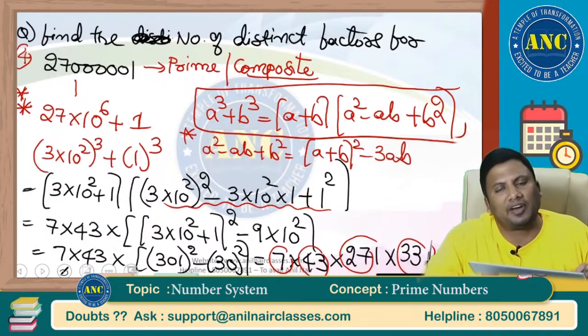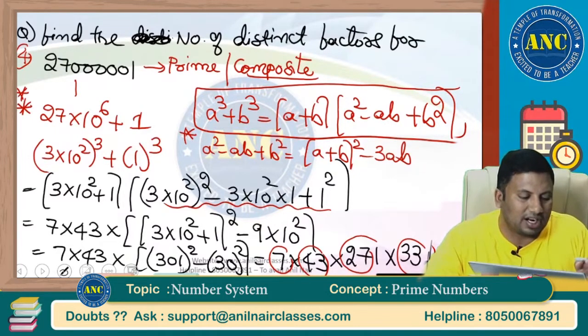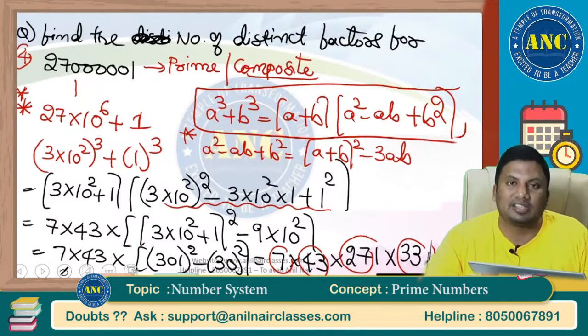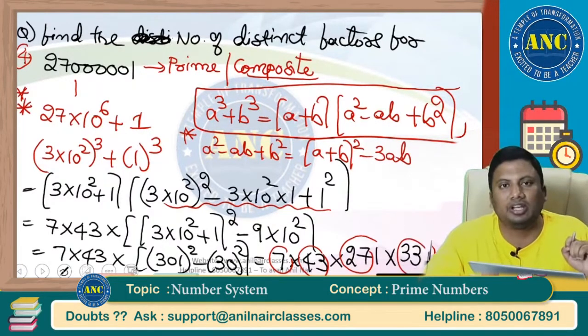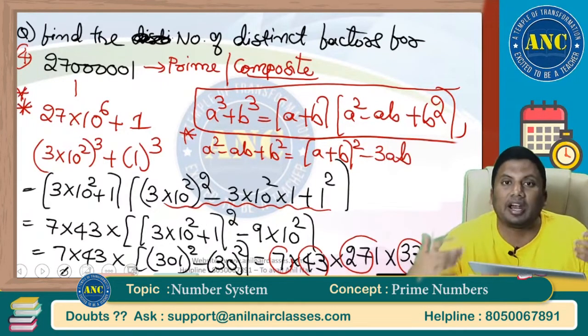Try to find out the factors: 2 is not a factor, 3 is not a factor, 5 is not a factor. Divide this by 7. Then again find out if 11 is a factor. Try to solve it without using this method. Then you will see the difference between Anil Nair's way of solving and others' way of solving.